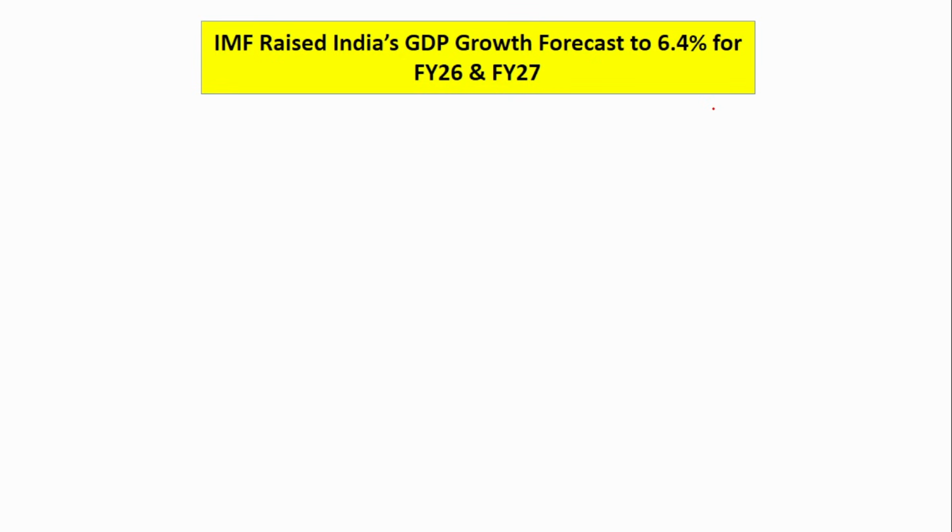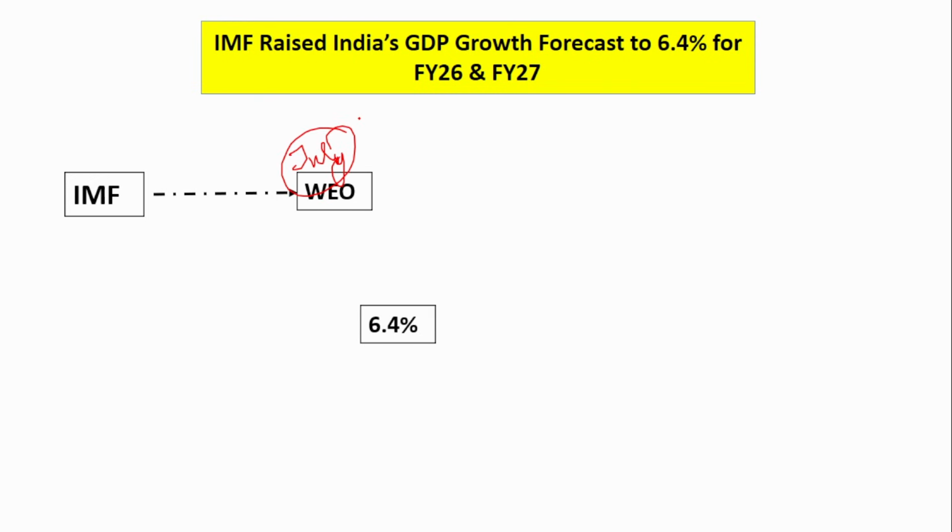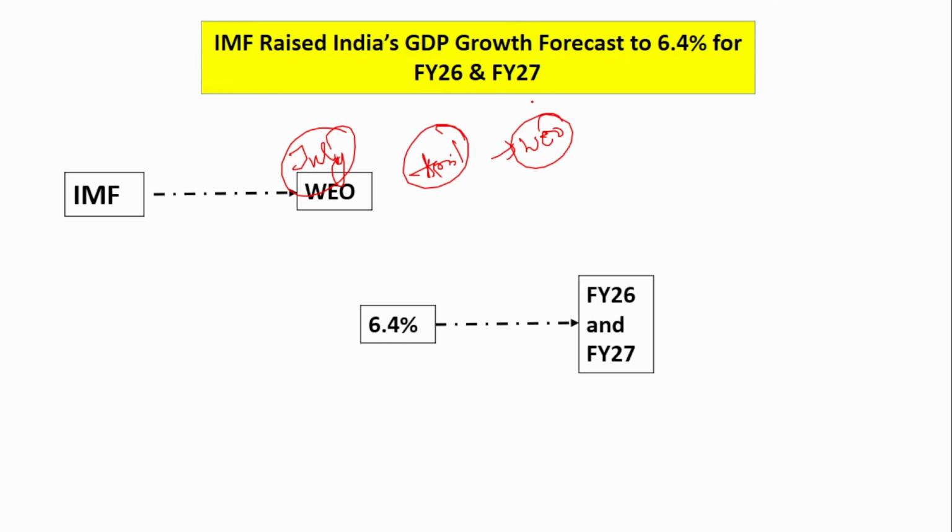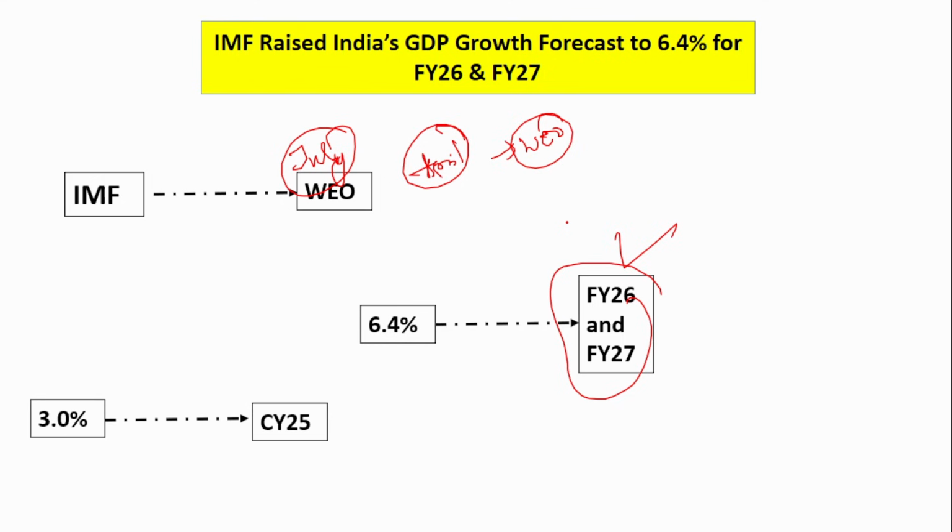Next is about the GDP forecast by the IMF, International Monetary Fund. So IMF, if you see, it had recently released the July World Economic Outlook. So in that, if you see, it has raised India's projection compared to the April outlook. So April also it had released the World Economic Outlook. So compared to that, the projection has increased. So if you see, the latest projection is 6.4% for both financial year 26 and 27. So both financial years, the projection is 6.4% by the IMF, and for the world, if you see, it is 3% for the calendar year 25 and 3.1% for the calendar year 26.